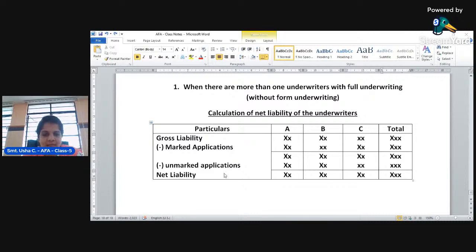What is called marked application and unmarked application? You know this, right? What is marked application?